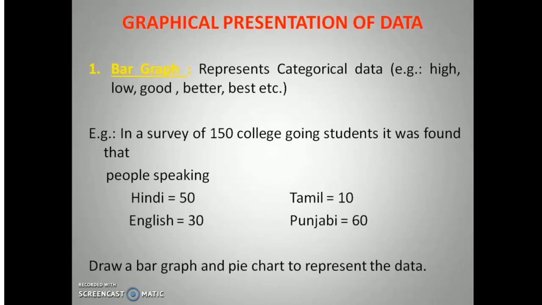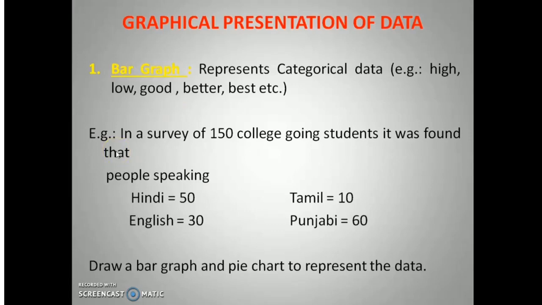The categorical data can be represented through bar graph or pie chart. The categorical data like high, low, good, better, best, yes, no, boys and girls, etc. can be represented through bar graph or through pie chart. How can it be done?